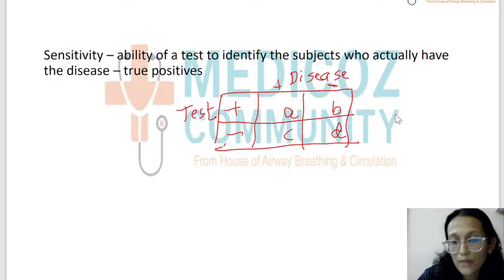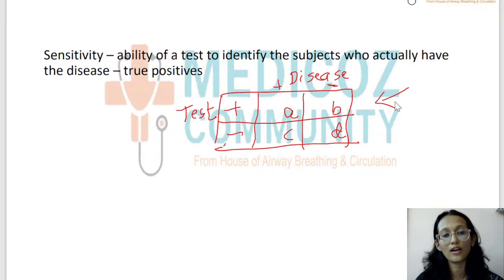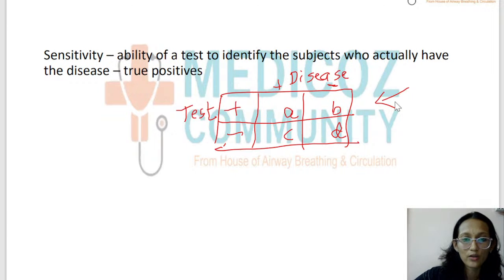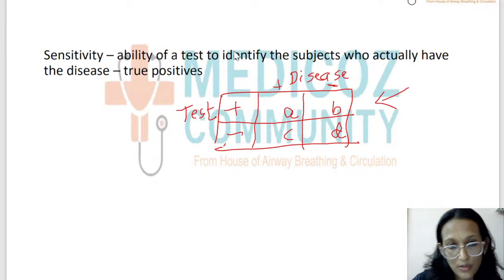Once you are able to construct this 2 into 2 table, then sensitivity, specificity and so on are going to be very, very easy. So let's see what sensitivity is, so that we derive the equation from this table. Sensitivity very simply means true positives.